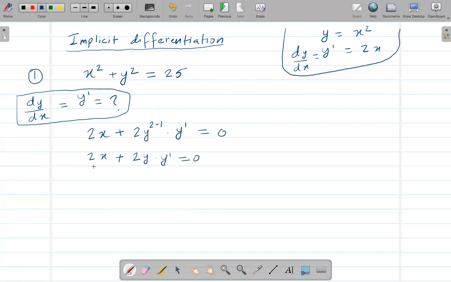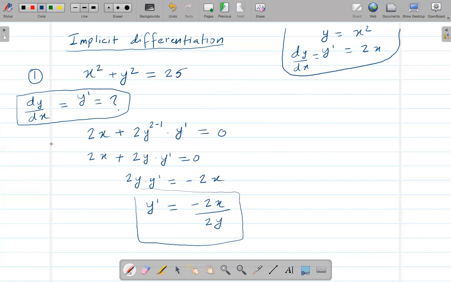Now here we can just subtract 2x on both sides. So that means this will go to the other side. So this will be negative 2x on the other side. And since we are trying to isolate y prime, or basically since we are just trying to make y prime on one side and everything else on the other side, right? So now just divide by 2y on both sides. So I get y prime is equal to negative 2x over positive 2y. All right, so this is how you can find y prime or dy over dx.